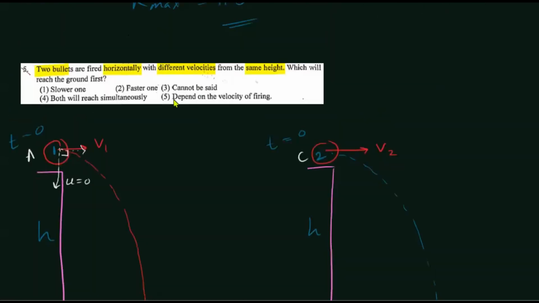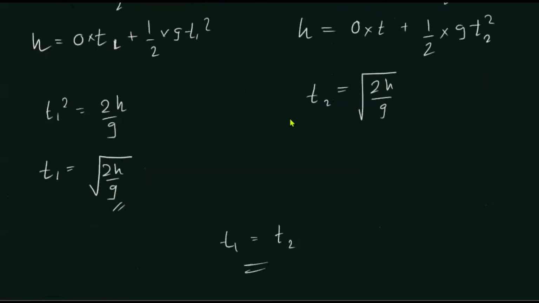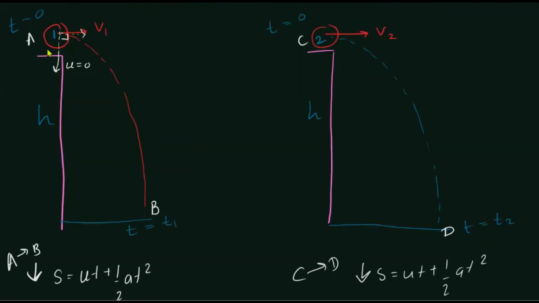The answer should be, okay, sorry, that's not the answer. Both will reach simultaneously. That should be the answer, right? So remember, guys, when an object is projected horizontally, then the time of flight will depend on the initial height. So remember that well.